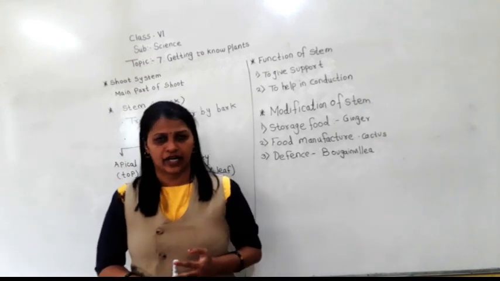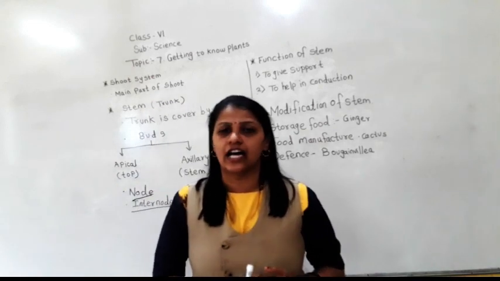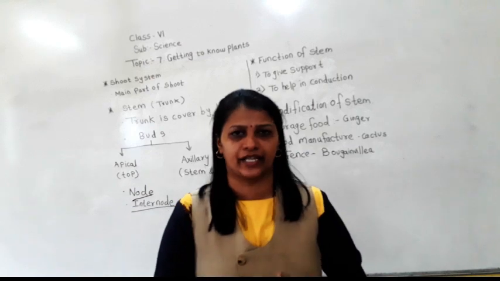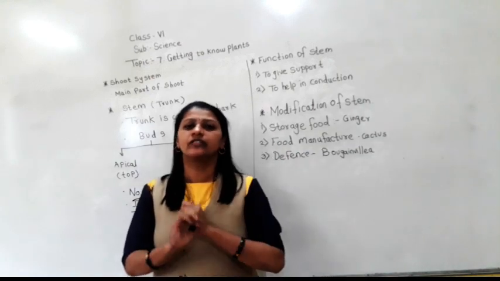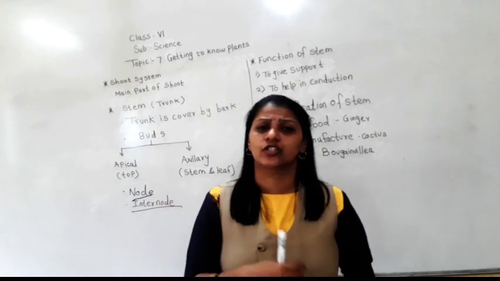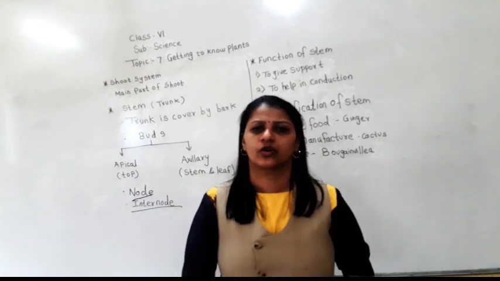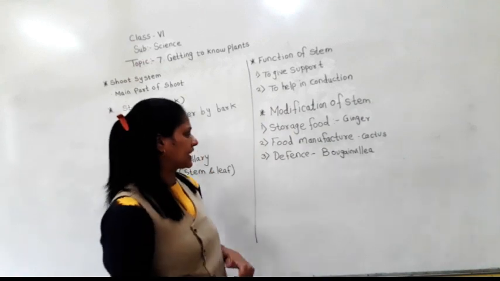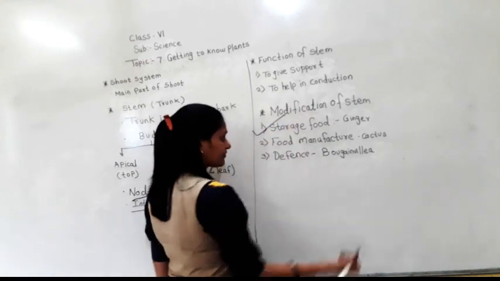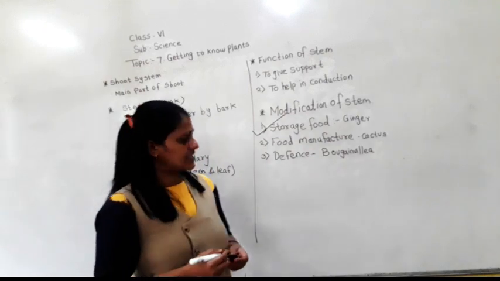See, ginger, potato, onion, they are not roots. They are underground stems. They develop thick and fleshy because they store the food. Are you getting this? So storing of food is one of the modifications done by the stem.